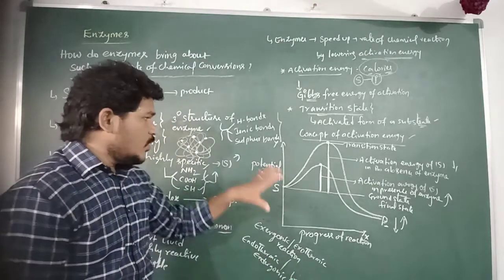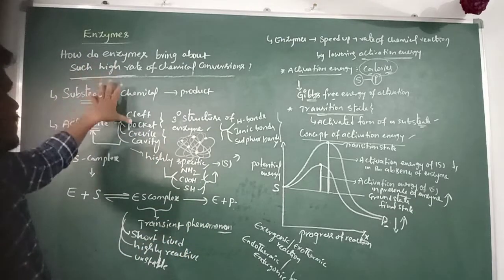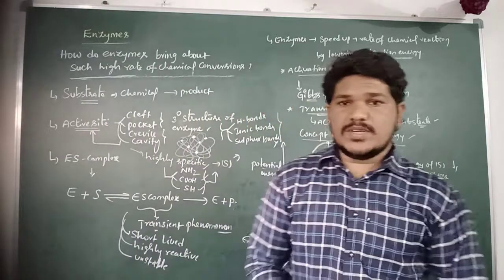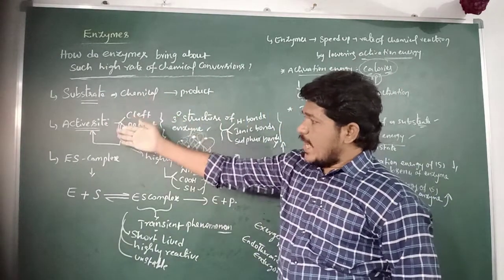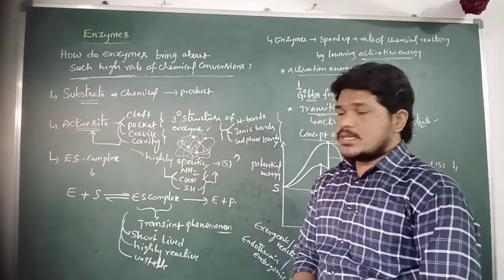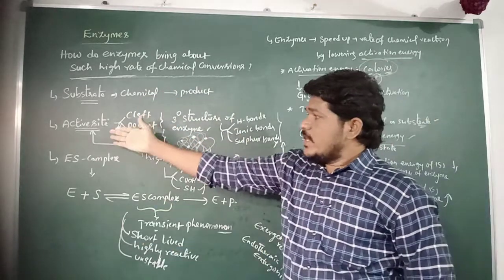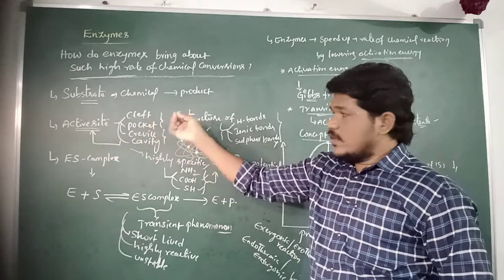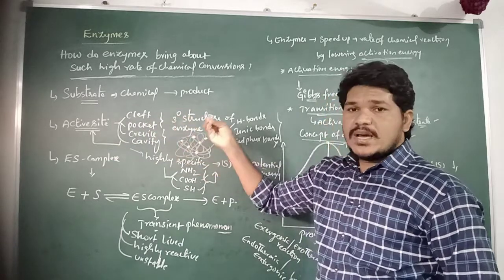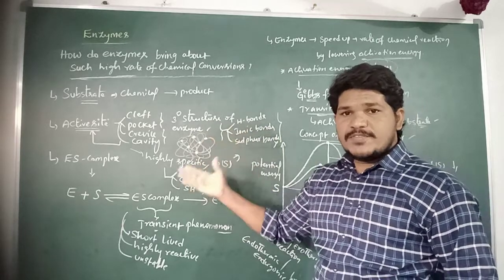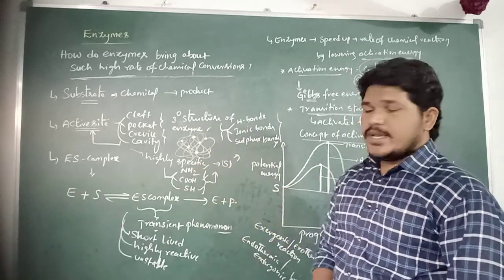So here this is about how enzymes bring about such a high rate of chemical conversion. So here we have the substrate molecule, active site, and enzyme substrate complex. Substrate is nothing but a chemical which is converted into the product. And the active site is a cleft or pocket or crevice or cavity which is present in the tertiary structure of the enzyme, which is specific for binding with the substrate molecule.